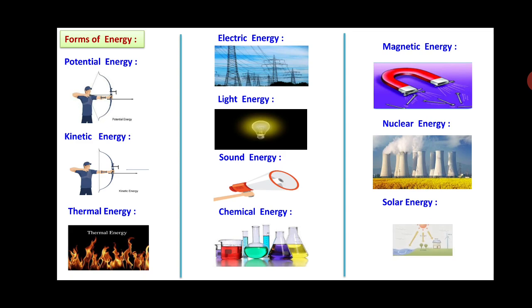Solar energy. This is very important. Sun is said to be the source of all sources of energy. Without the sun, the different forms of energy were not possible at all. So solar energy is the source of all sources of energy. So these are the different forms of energy. Additional energy forms you will also get, like wind energy, tidal energy, geothermal energy, and electromagnetic energy. So you can write those also. These are the forms of energy that you must know at least at the basic level.